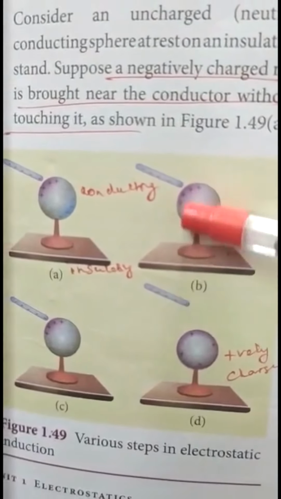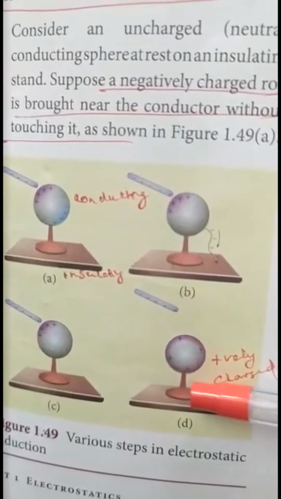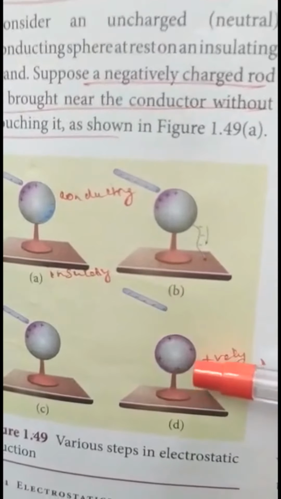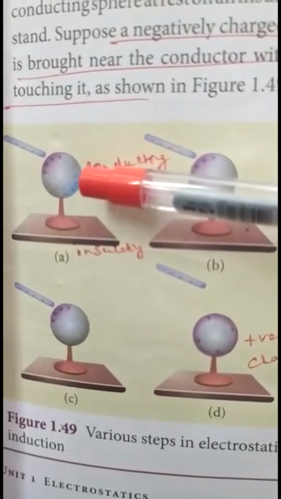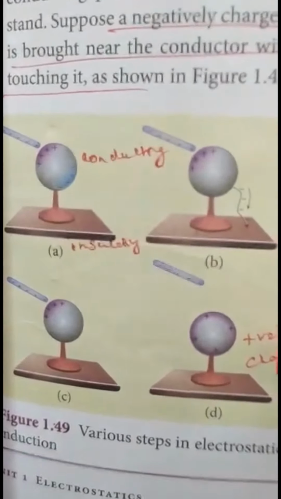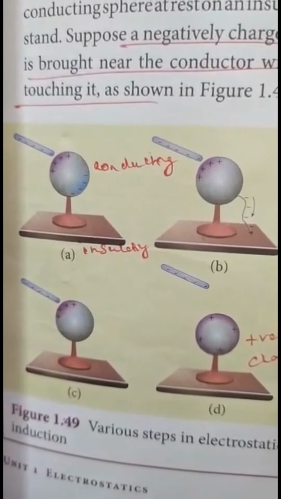Suppose the charged rod is removed, then the positive charges on this side are uniformly distributed here. Previously, before doing the experiment, the charge here is 0, but now it is positively charged because we have induced the positive charge here.